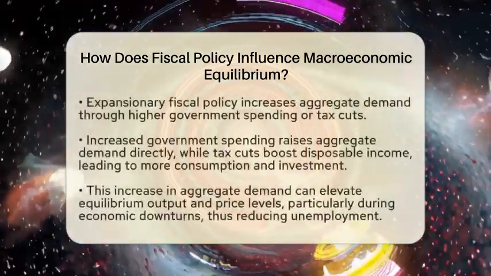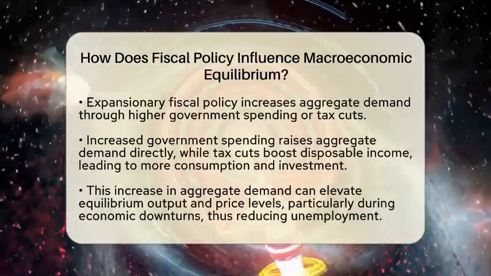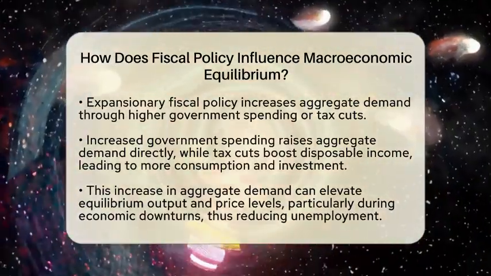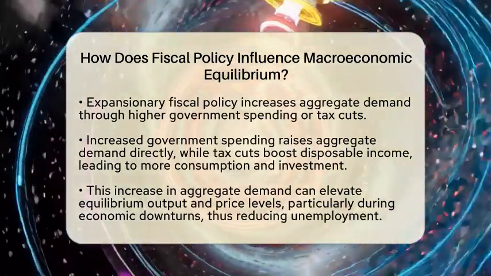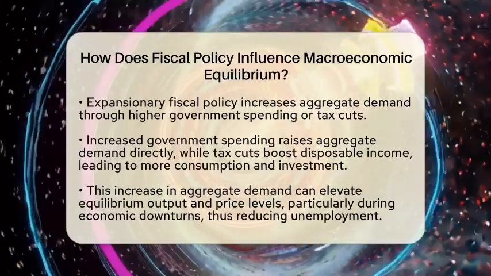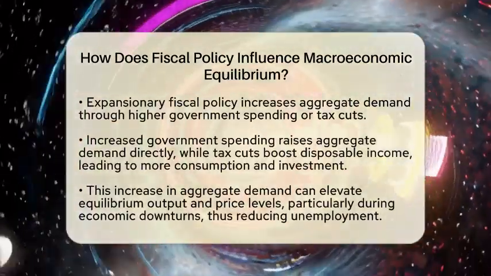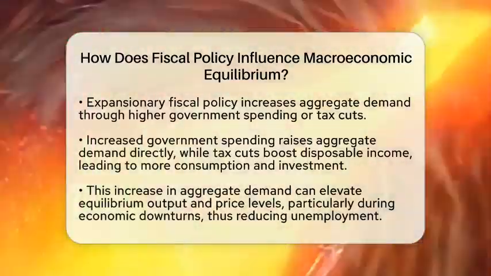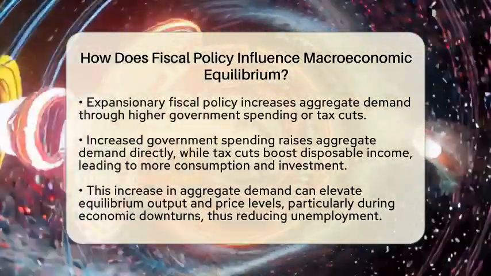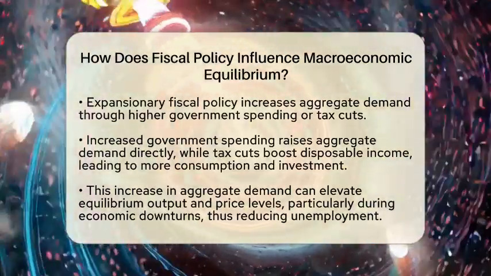When the government adopts expansionary fiscal policy, it boosts aggregate demand. This can happen through increased government spending or tax cuts. For instance, when the government spends more, it directly raises government spending in the aggregate demand equation. Tax cuts increase disposable income, leading to higher consumption and potentially more investment. This shift in aggregate demand can raise equilibrium output and price levels, especially during economic downturns, helping to lower unemployment.